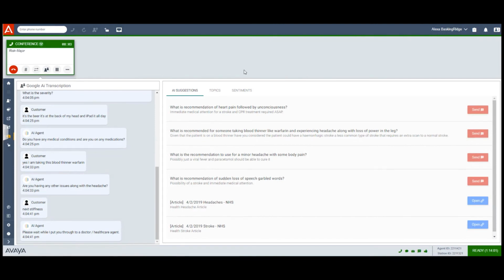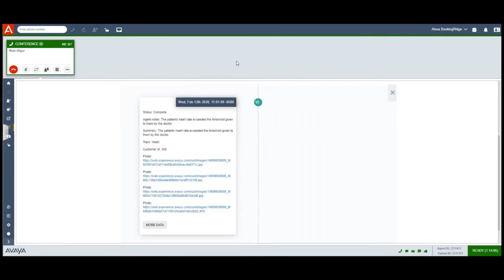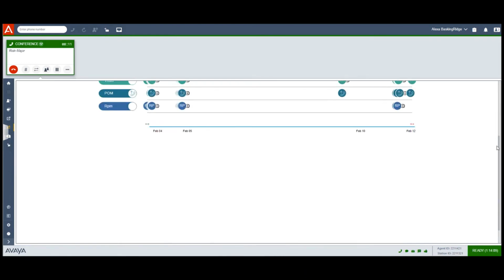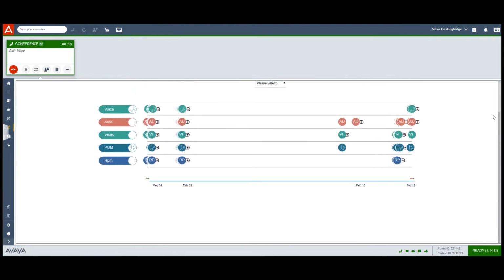Now let's look at some of the other tools that are available for the nurse triage to assist the patient. We have gone into the customer journey page and you will see that we have multiple touch points. One that I want to point out is our authentication. If you remember, while we were in the dialogue flow with Google, getting a symptom checker, we also did a biometric of the voice. We not only recognized them from their biometrics, but we also did a security code for multi-factor authentication. So Avaya was able to bring one AI inside of another AI.